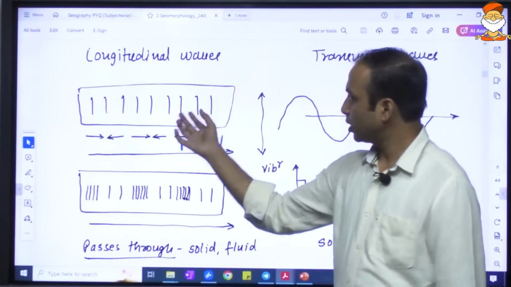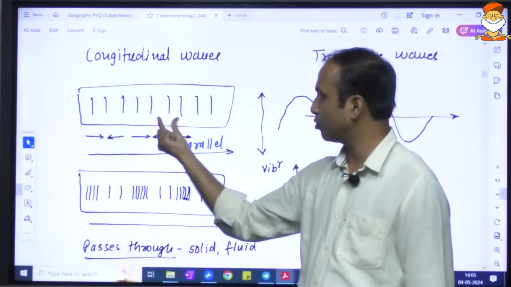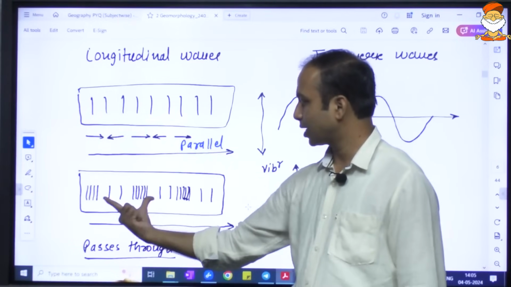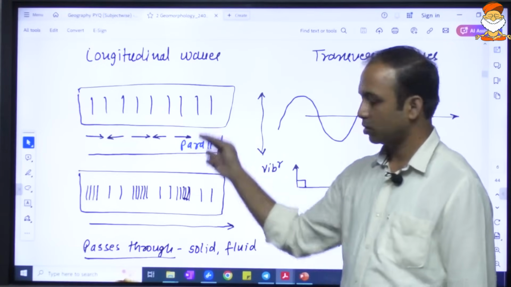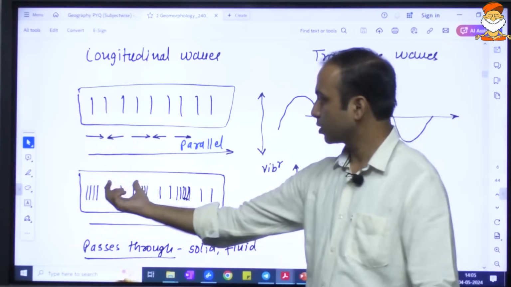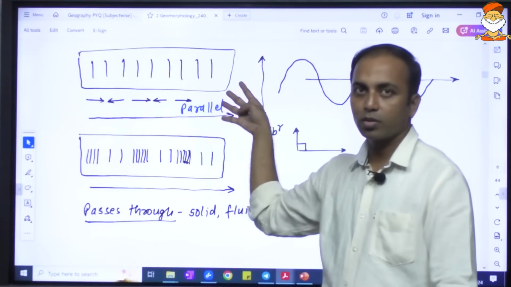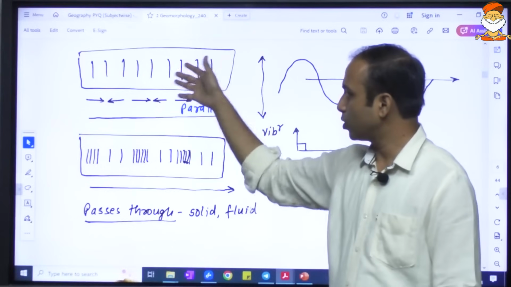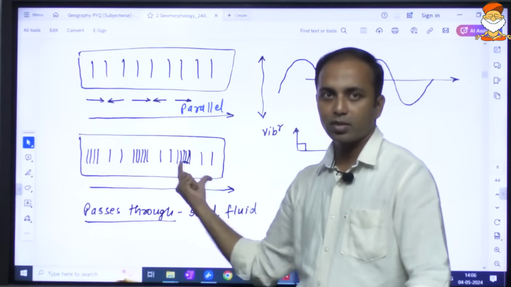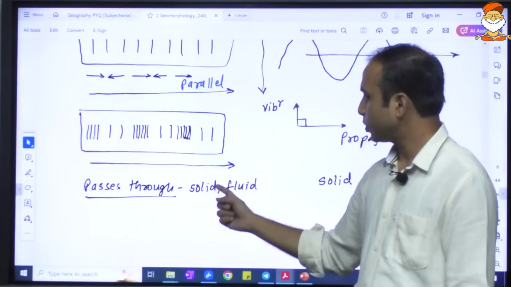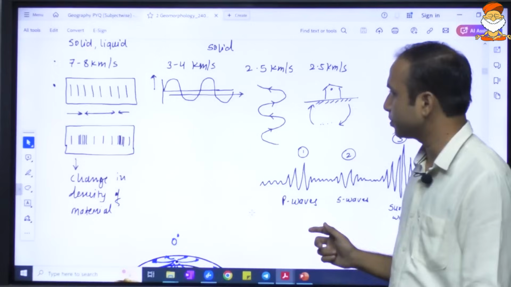Longitudinal waves, on the other hand, have vibration and movement parallel to each other. So contraction, relaxation, contraction, relaxation. Here it is parallel to each other. Now when the wave is passing, the density of the material will change. Earlier, let us say the density is so and so, and later on it may be dense at one place and rare at some other place. Longitudinal waves pass through solid and fluid, that is, through solid and liquid both. I hope you have understood this.